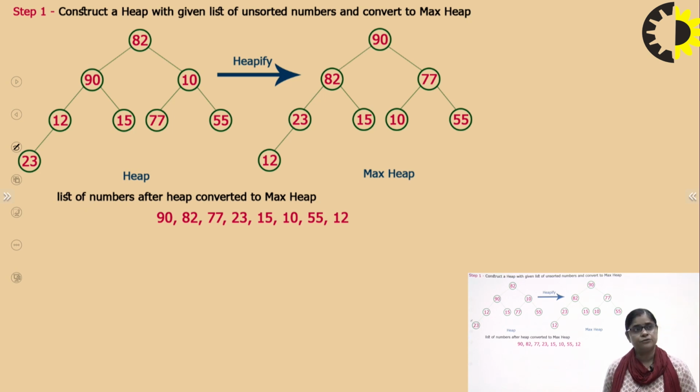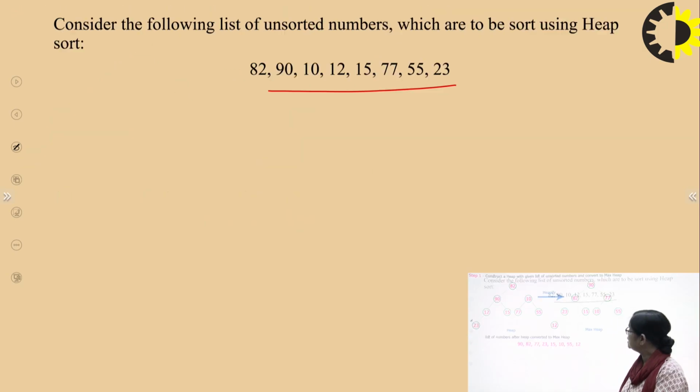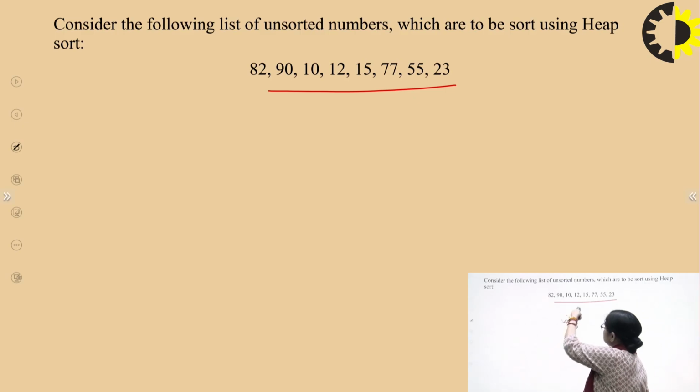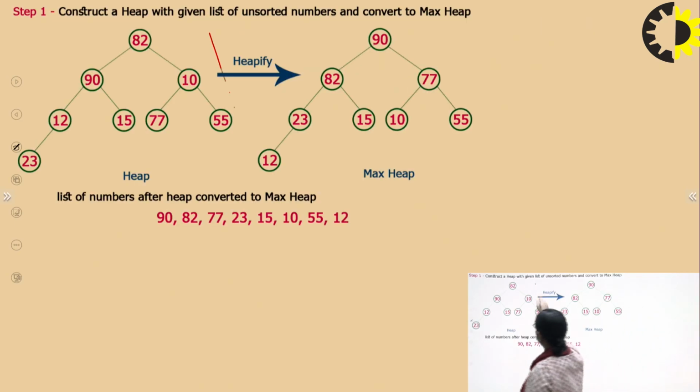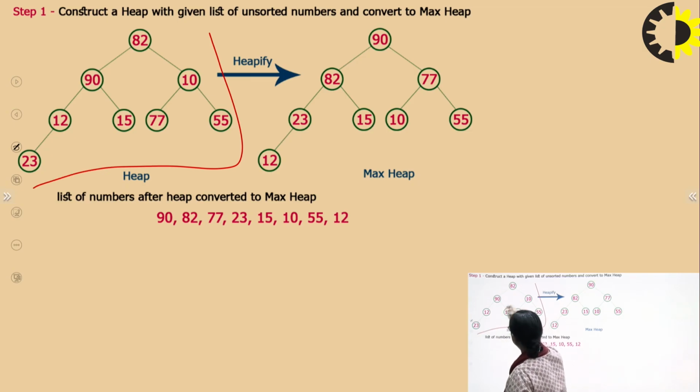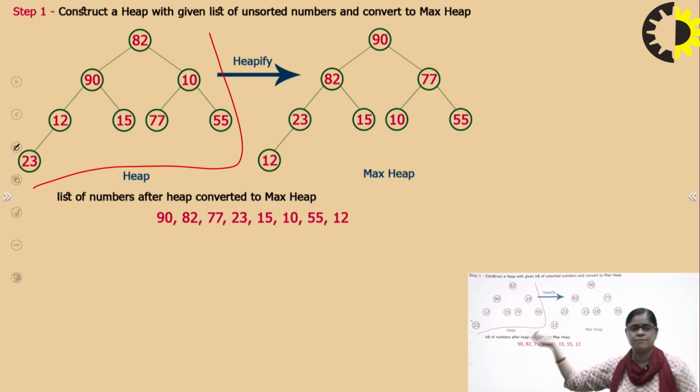First, we are going to construct a heap with the given unsorted numbers and convert it to the max heap. Simply, we have created this 82, 90, 10, then 12, 15, 77. As the nodes are coming, first we have created this tree. If you see 82, 90, 10, 12, 15, 75, we have not kept in mind whether it is a max heap or the min heap.